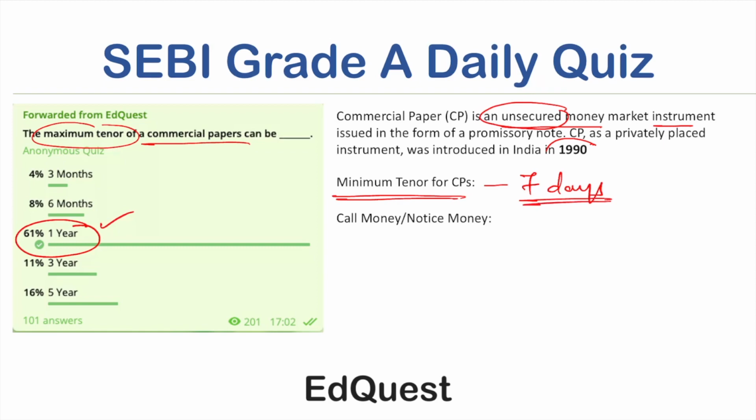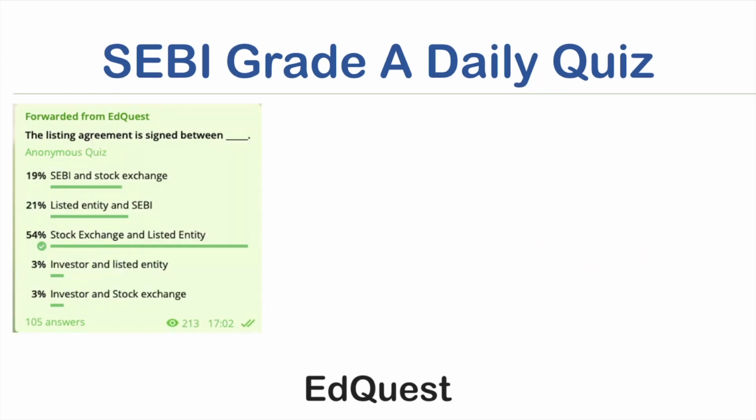So if you want to raise money from the money market for less than 7 days, there are a few more instruments available, that can be call money and notice money. These have a 2 to 14 days tenor. This is not a matter of discussion right now, we will not go into it in much detail. So let us move to the next question.